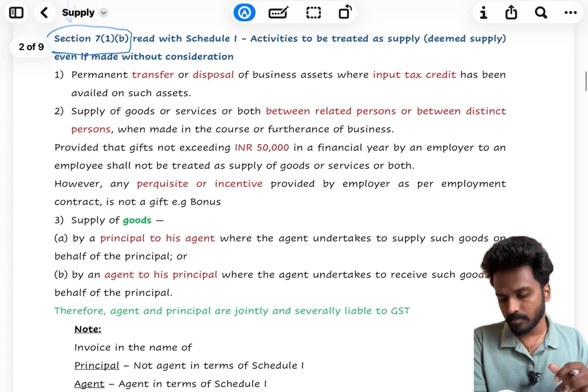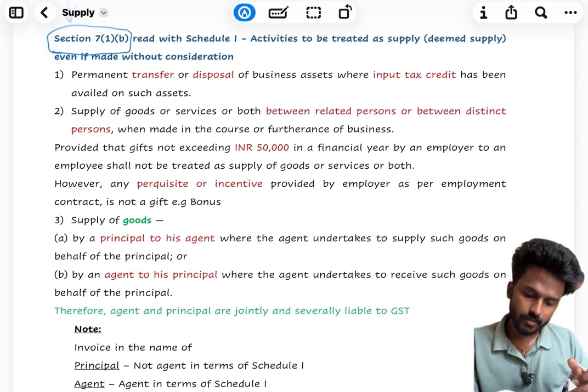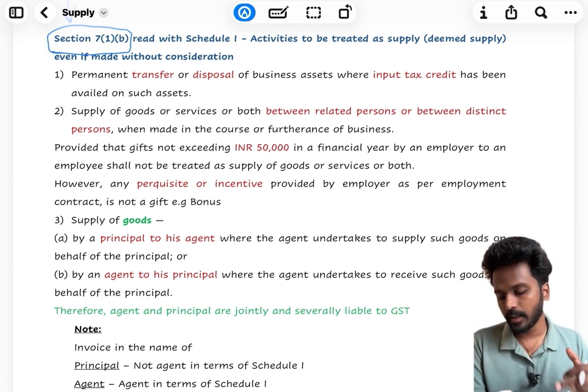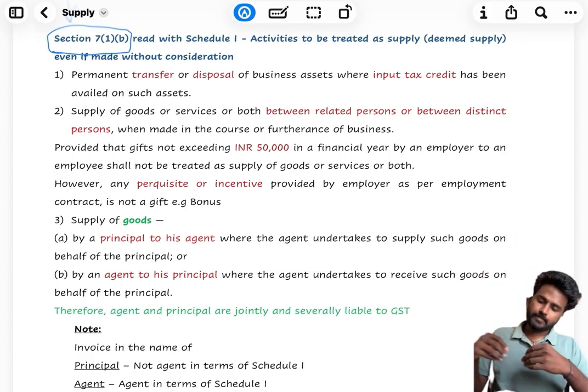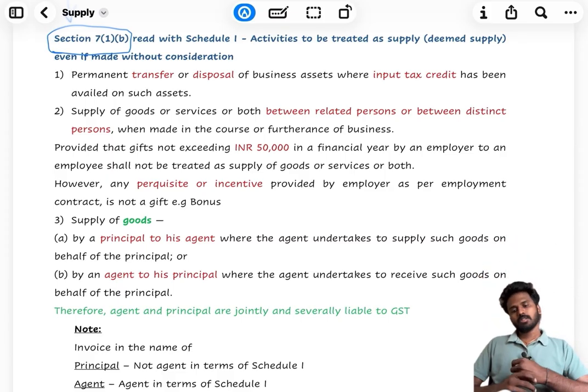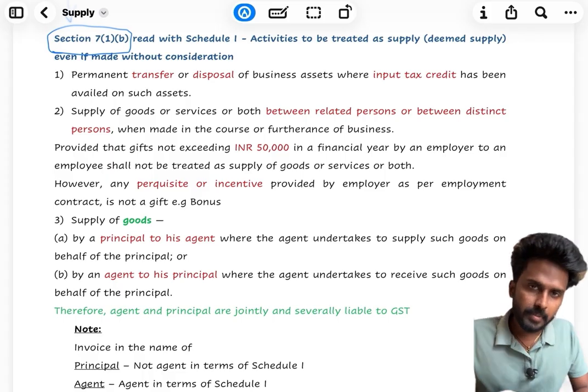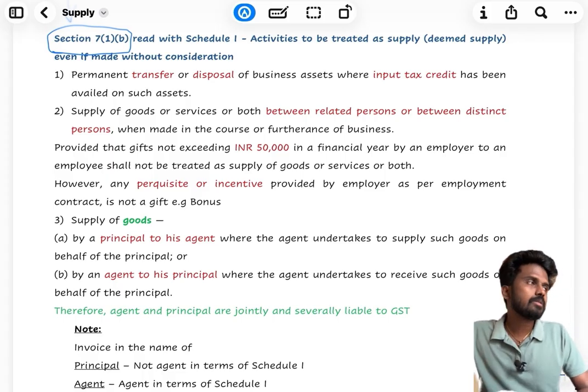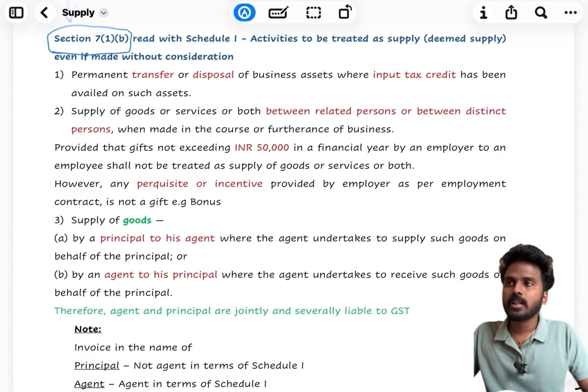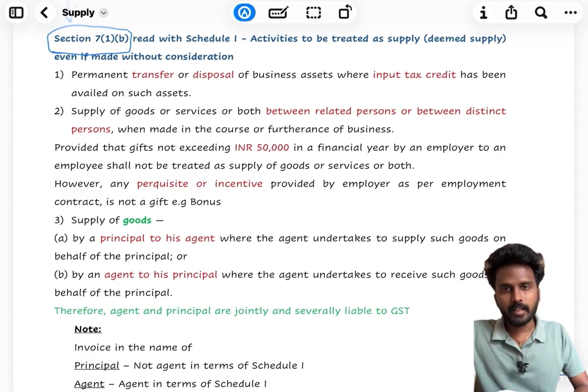First one: permanent transfer or disposal of business assets where input tax credit has been availed. So what does it try to say? For example, there is stock lying in my business and I am trying to sell off my business. For example, the inventory is what I have.